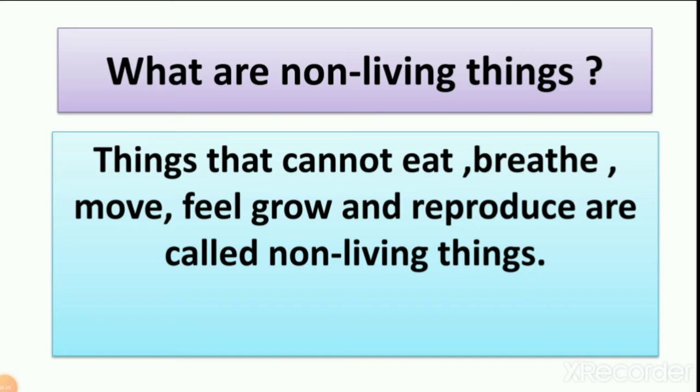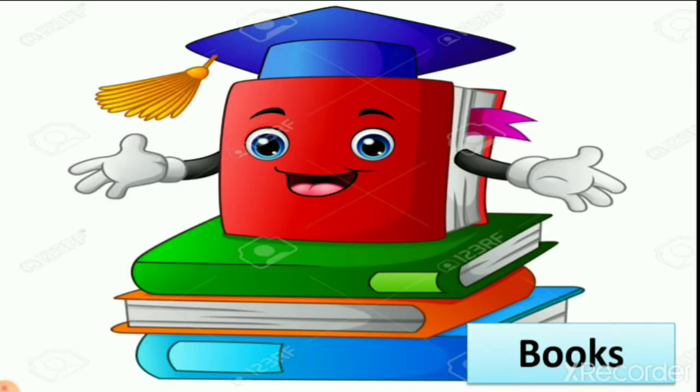So let's see some examples of non-living things. Here you can see books. These books are non-living things. Why? Because books cannot move from one place to another on their own. Yes, you can take a book and put it from one bench to another bench, but you cannot move this book on its own.